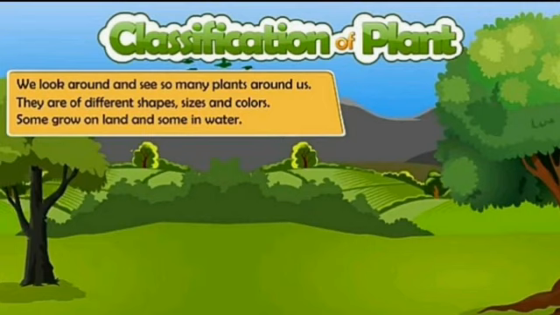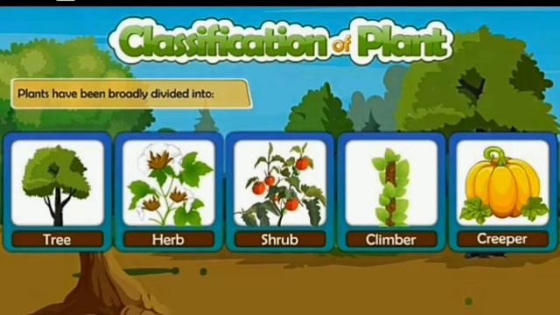Like animals, plants are also living things, but they do not move from one place to another like animals. According to this, plants have been classified into 5 types. So today we are going to know about the types of plants. So, what are the types of plants, children? They are trees, shrubs, herbs, climbers and creepers. Now let us know details about these types.